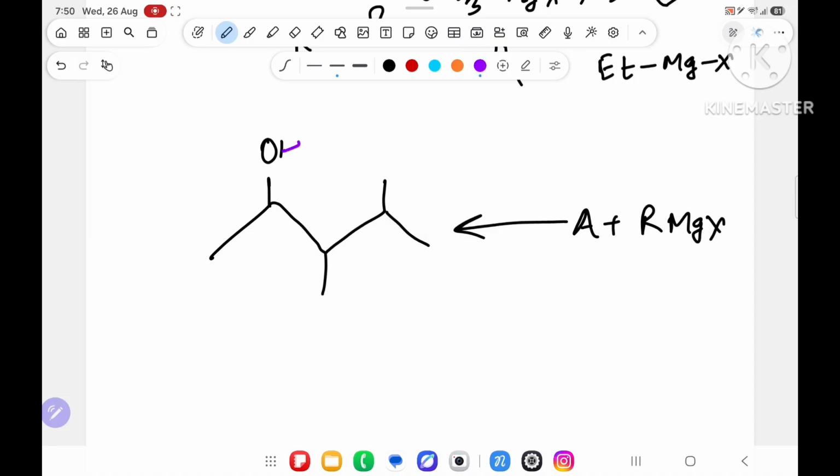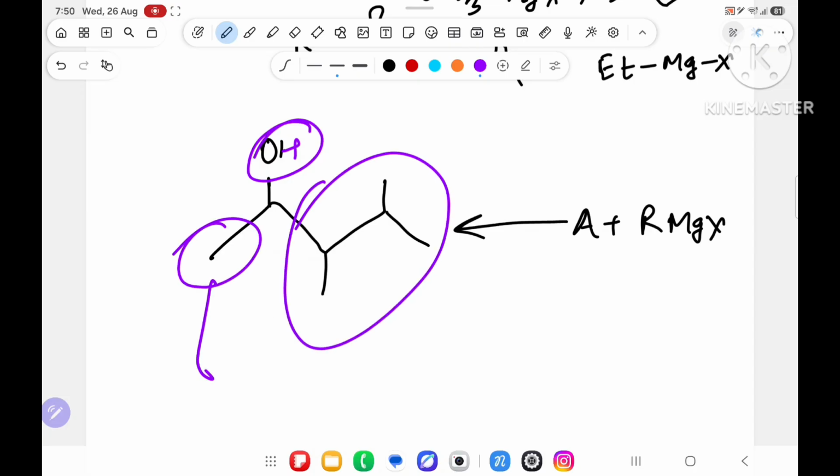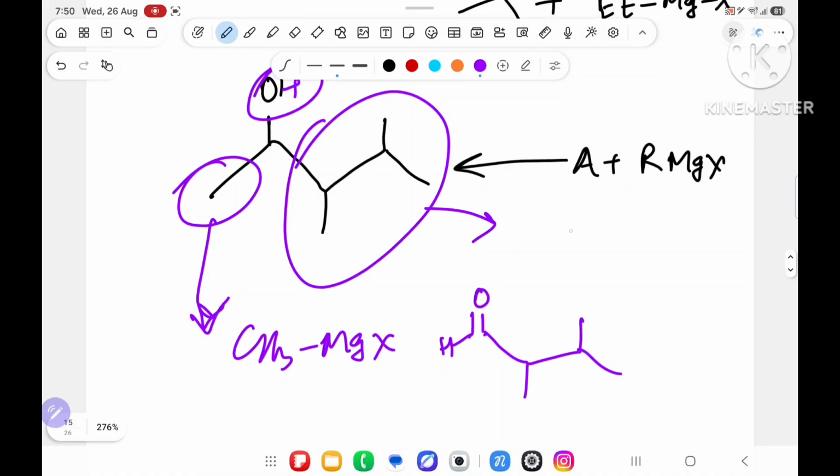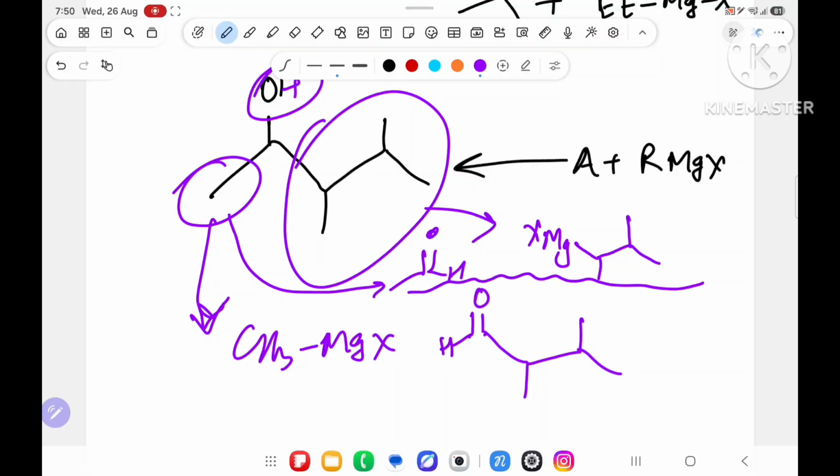So see, understood. OH is here, leave this part. One side this total. So one possibility, you take this as R. So CH3MgX. The remaining will be over here double bond O, this side aldehyde, this side as it is. Someone will say, no sir, I will take this side as R. So what will you write? This total, over here MgX, and this side will be aldehyde, this double bond O. So like that you can solve the question, and I hope you understood what I am trying to say.